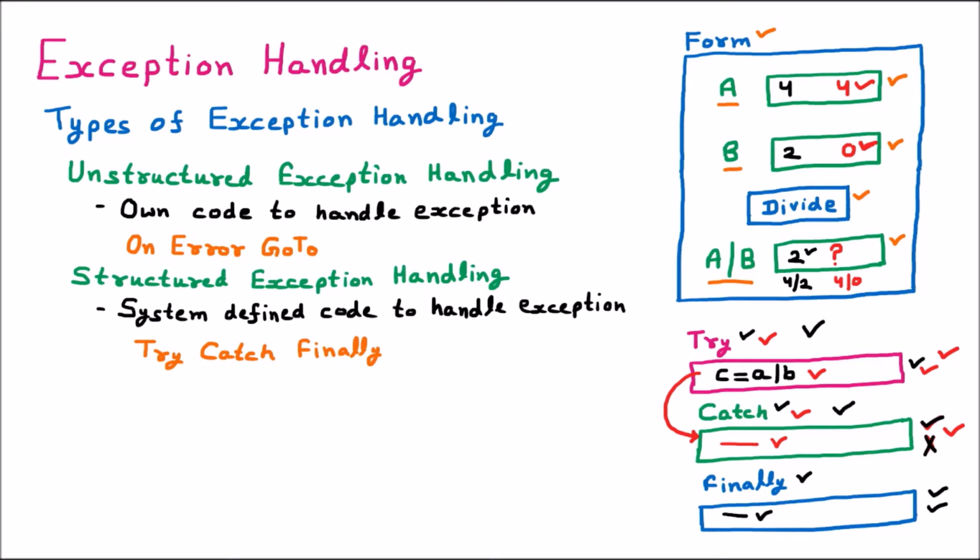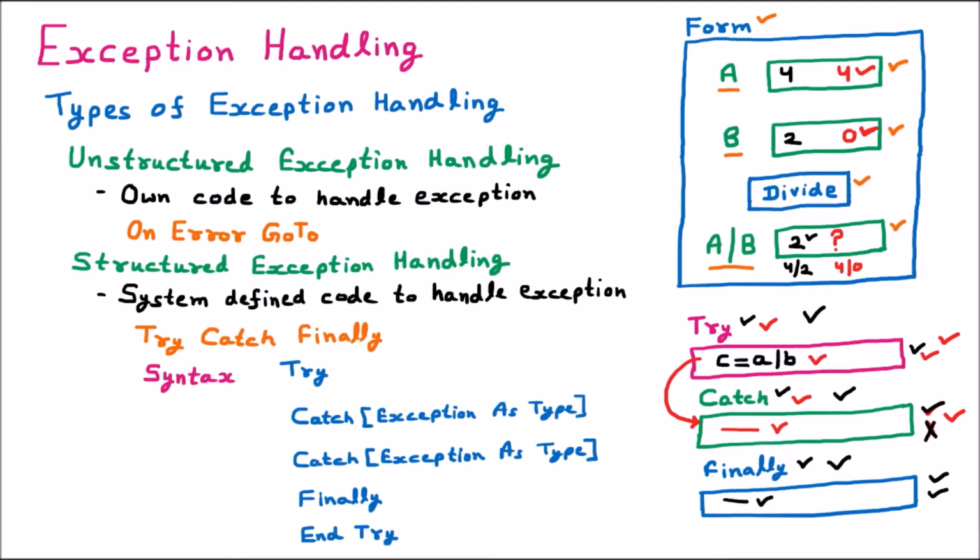Then afterward is the finally block. This is going to provide some kind of instructions. So this is the structured exception handling. Now we are learning the syntax of try catch block. Here we have the first try block. After that we provide the set of lines on which we want the exception to be checked. Let us suppose we have used A divided by B. So we provide it here.